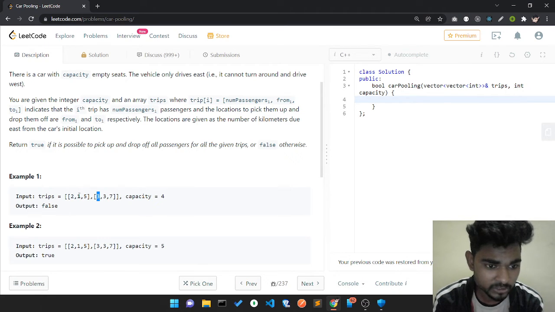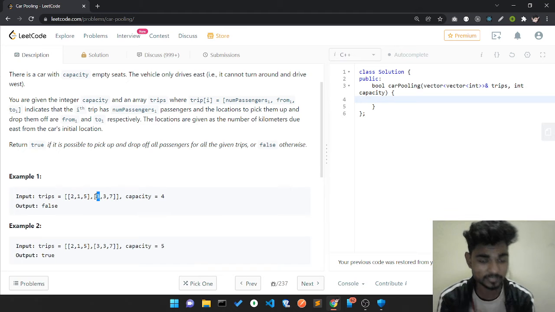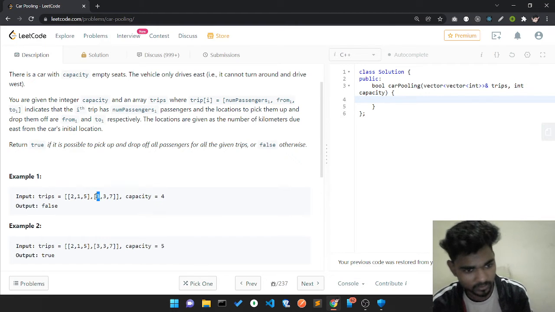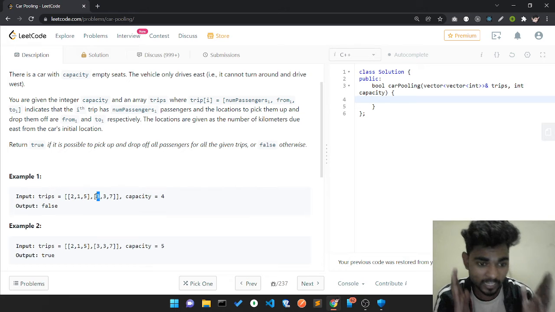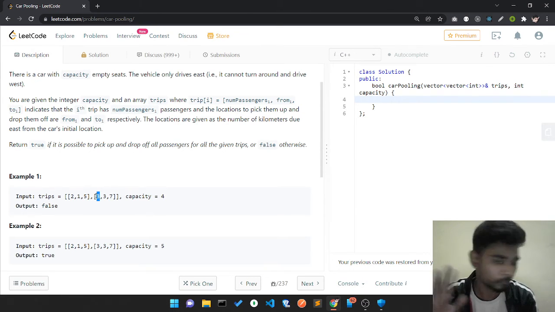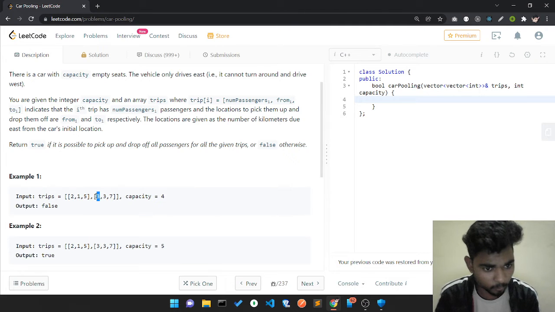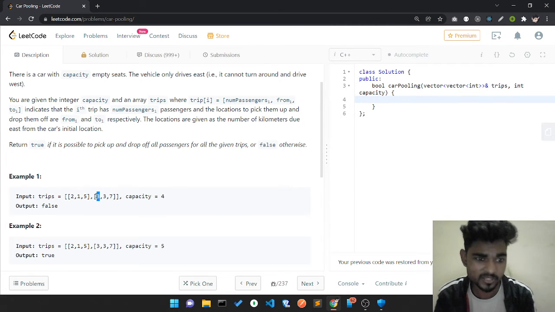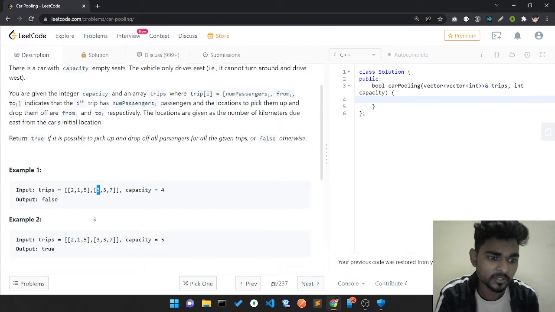At position 3 the car already contains two passengers. If it takes three more, the total number of passengers at 3 kilometers is 5, but we have a capacity of 4, so it's not possible to pick up and drop off all passengers for all given trips. That's why we return false.